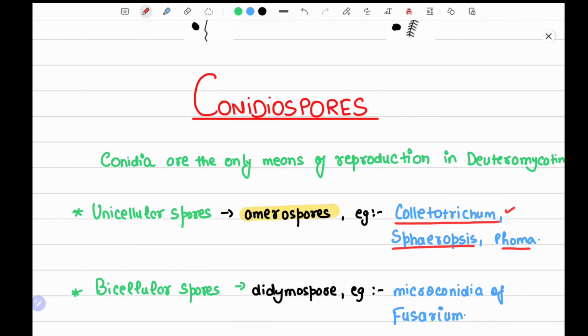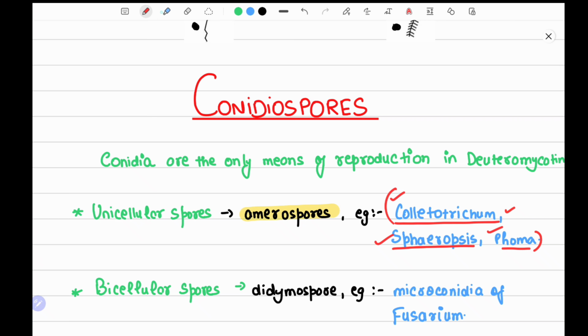When you study the diseases in your classes, you will see organisms like Colletotrichum falcatum and many other Phoma. So you will learn there. Now Colletotrichum, Sphaeropsis, and Phoma have unicellular spores called amerospores.